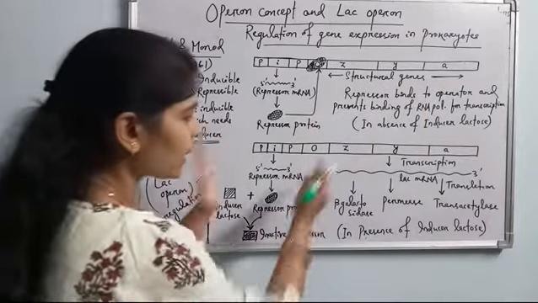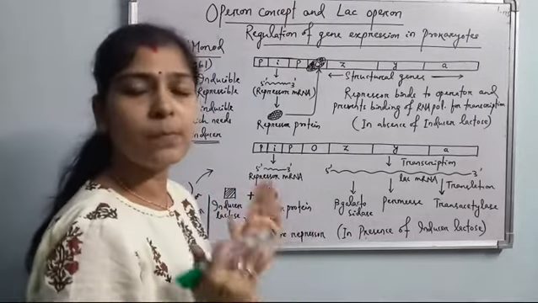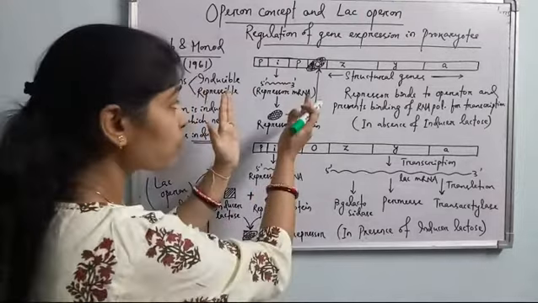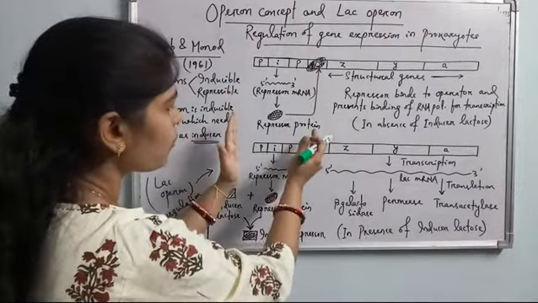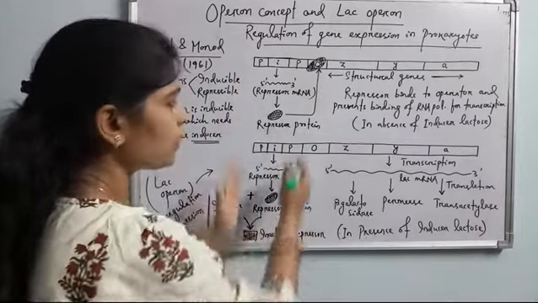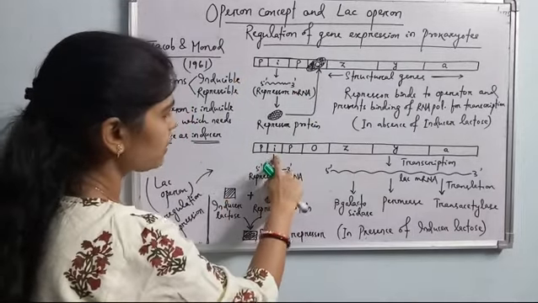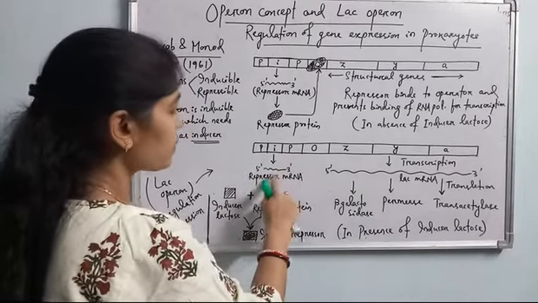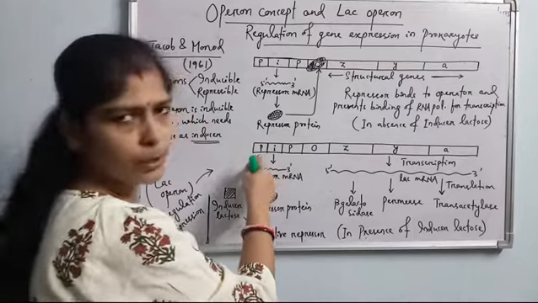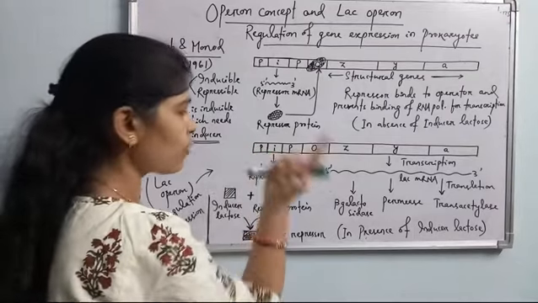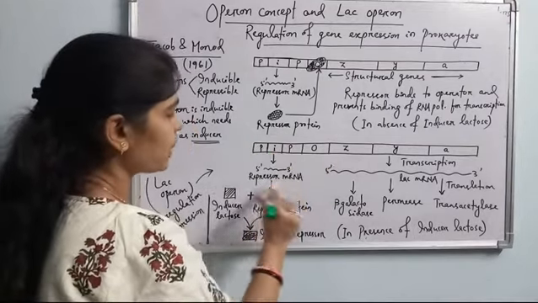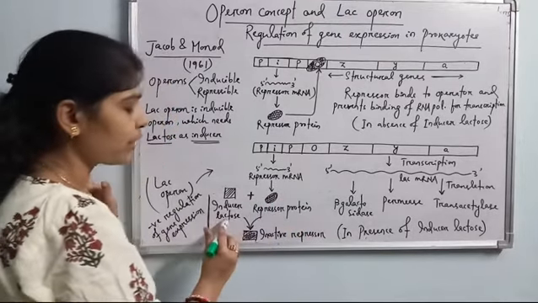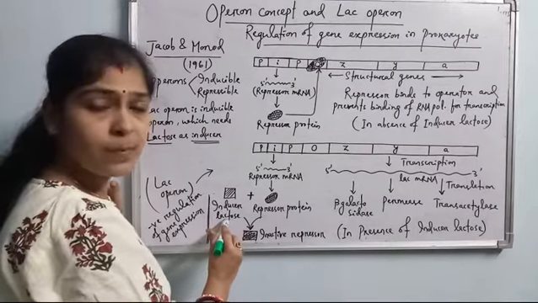Okay, but in the second case, what happens? Whenever lactose is present inside the bacterial cell, then what happens? As I have told you, repressor mRNA and repressor protein are continuously produced. Here also this is the repressor gene, or the inhibitor gene, or the regulator gene. It produces the repressor mRNA by the promoter as usual. It is continuously working as it is the housekeeping gene I have told you. So this repressor mRNA is produced, then repressor protein is produced. But this is the second case where inducer lactose is also present, means lactose is present inside the cell.